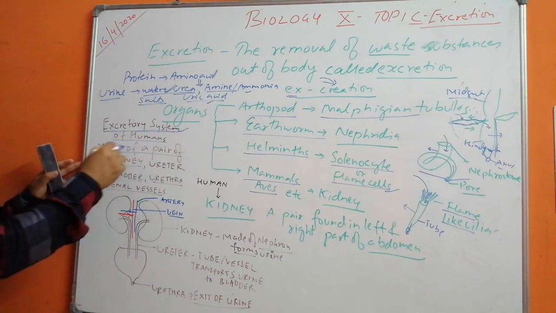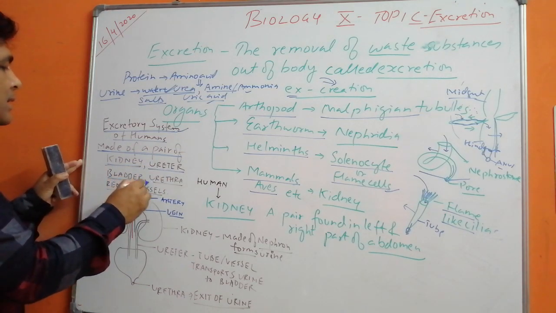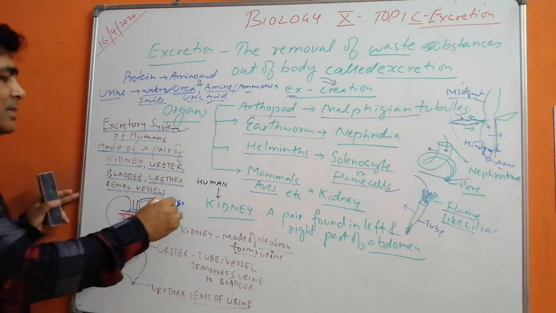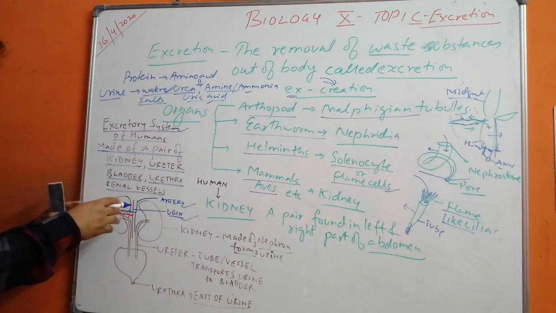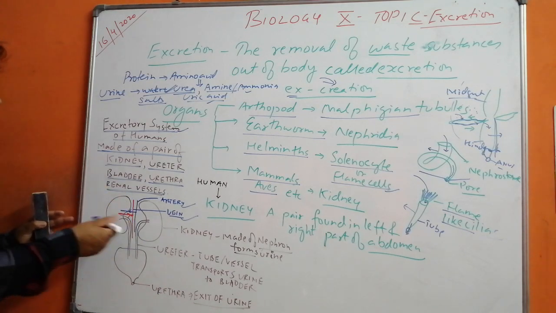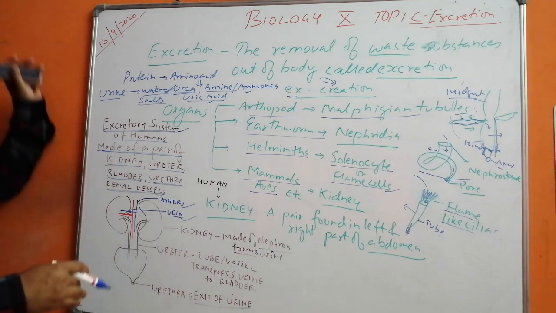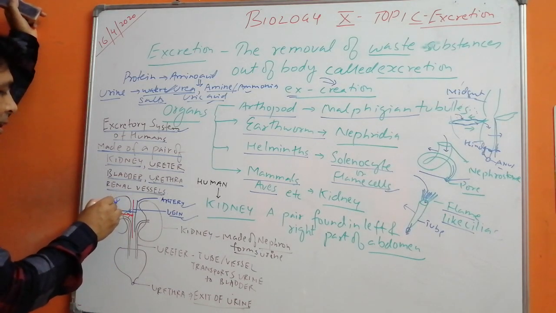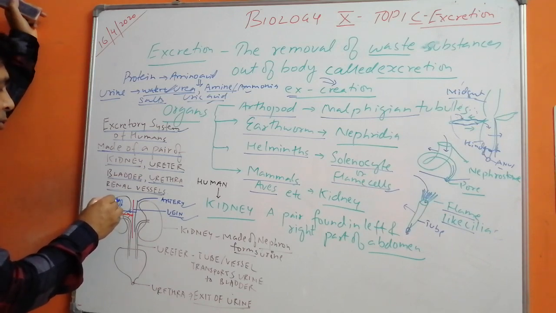The excretory system of the human is made up of a pair of kidneys, ureters, bladder, urethra and renal vessels. The renal vessels are artery and veins. Arteries bring the blood, here I have drawn it in blue. It takes the blood inside the kidney and then the veins take back the blood. Here we are having the nephrons.